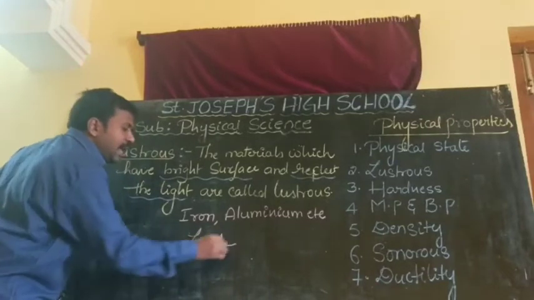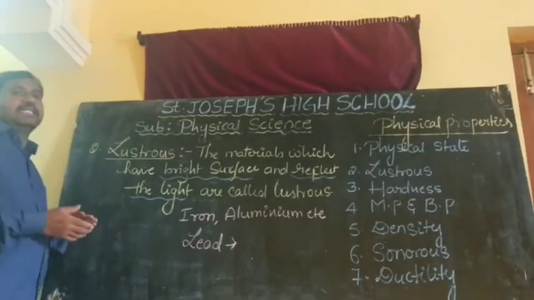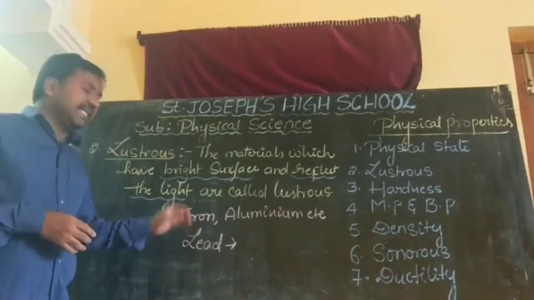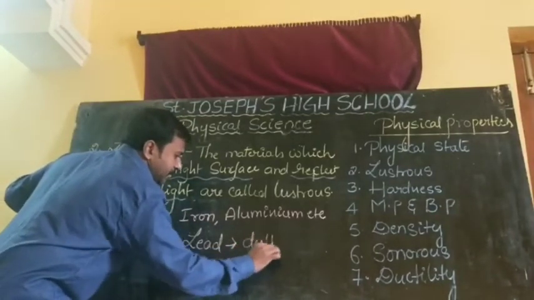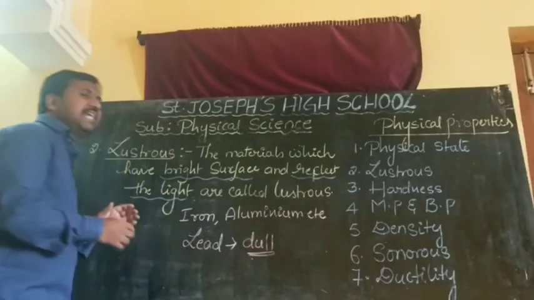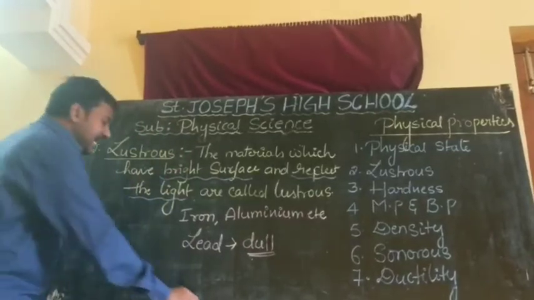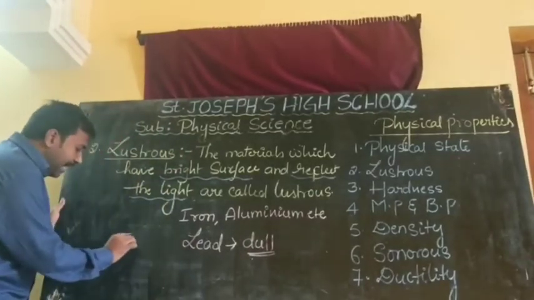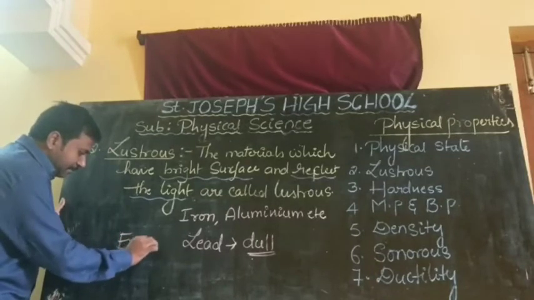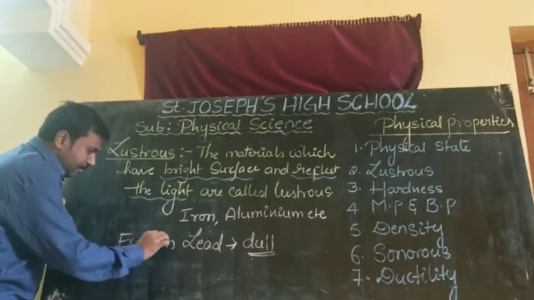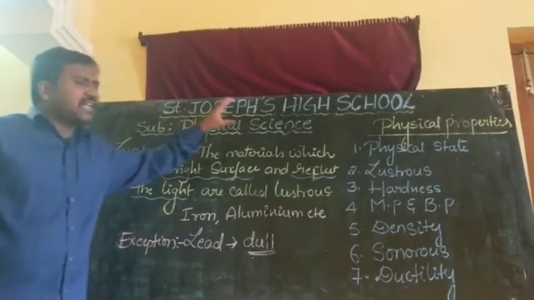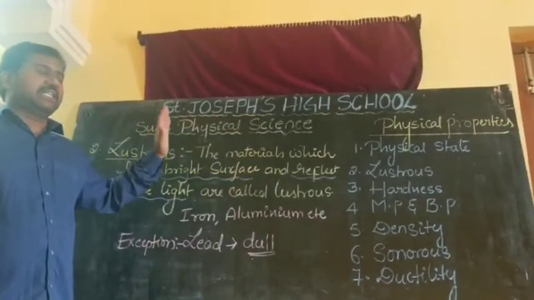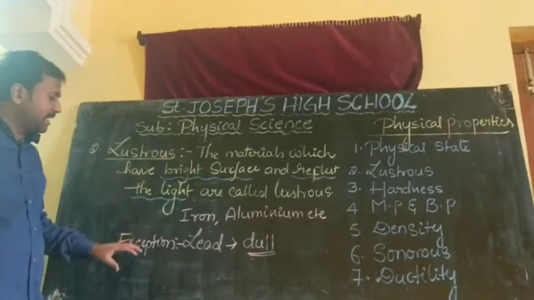It is also a metal, but lead is dull in nature. It is not lustrous, it is dull. That means in metals also some exceptions are there. That's why I use the words most of the metals are lustrous, but some exceptions are there.